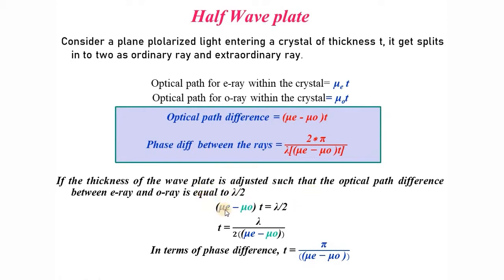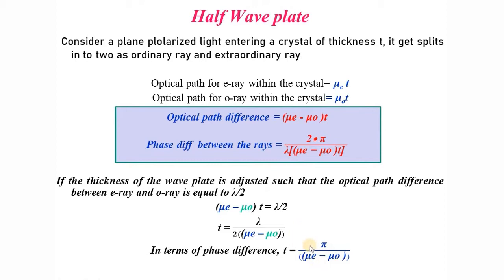So you can write the equation for the optical path difference as (mu e minus mu o) into t is equal to lambda by 2 in the case of a half wave plate. From this you can get the expression for the thickness of the crystal, that is lambda by 2 into (mu e minus mu o). The same equation can be represented in terms of phase difference. Instead of lambda I can put 2 pi, so it will be 2 pi by 2 into (mu e minus mu o).